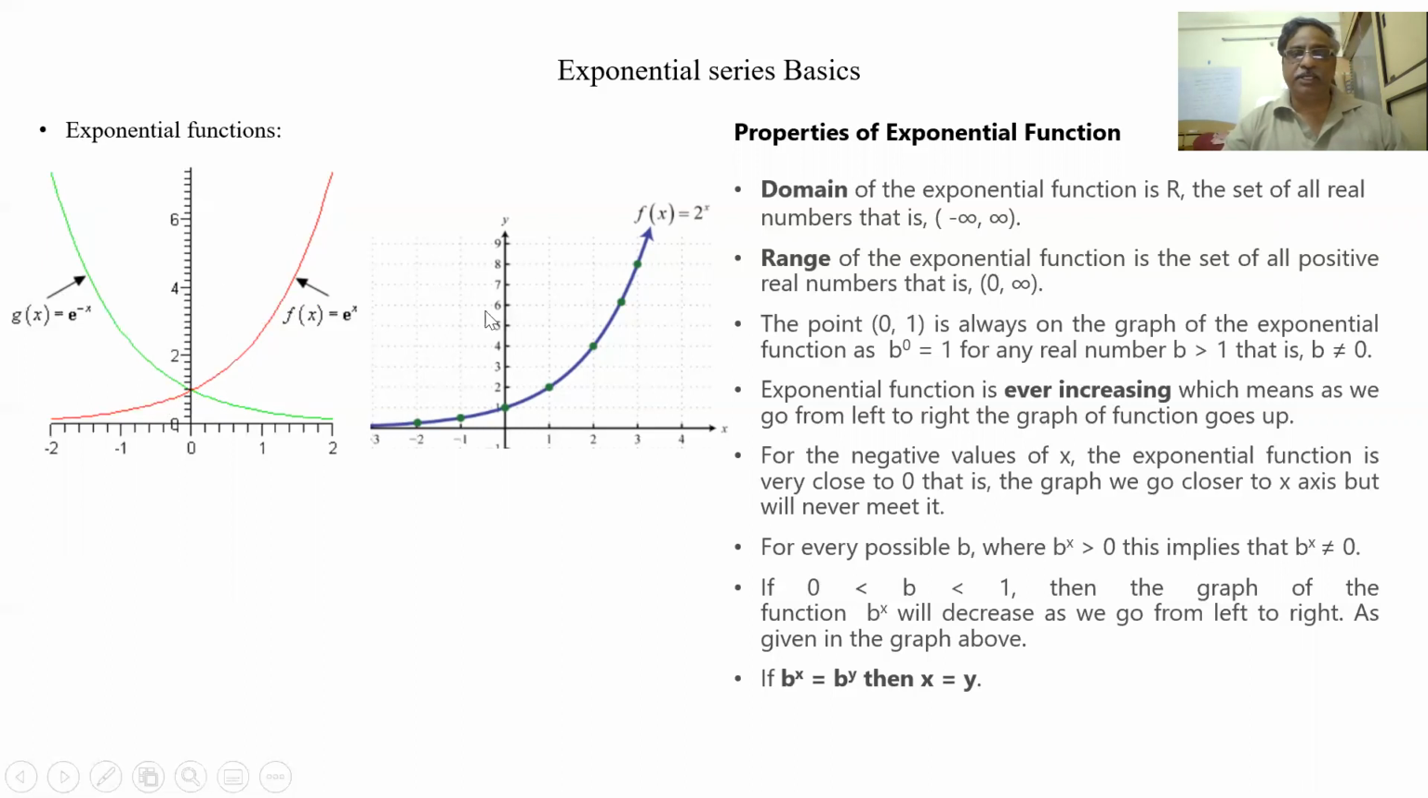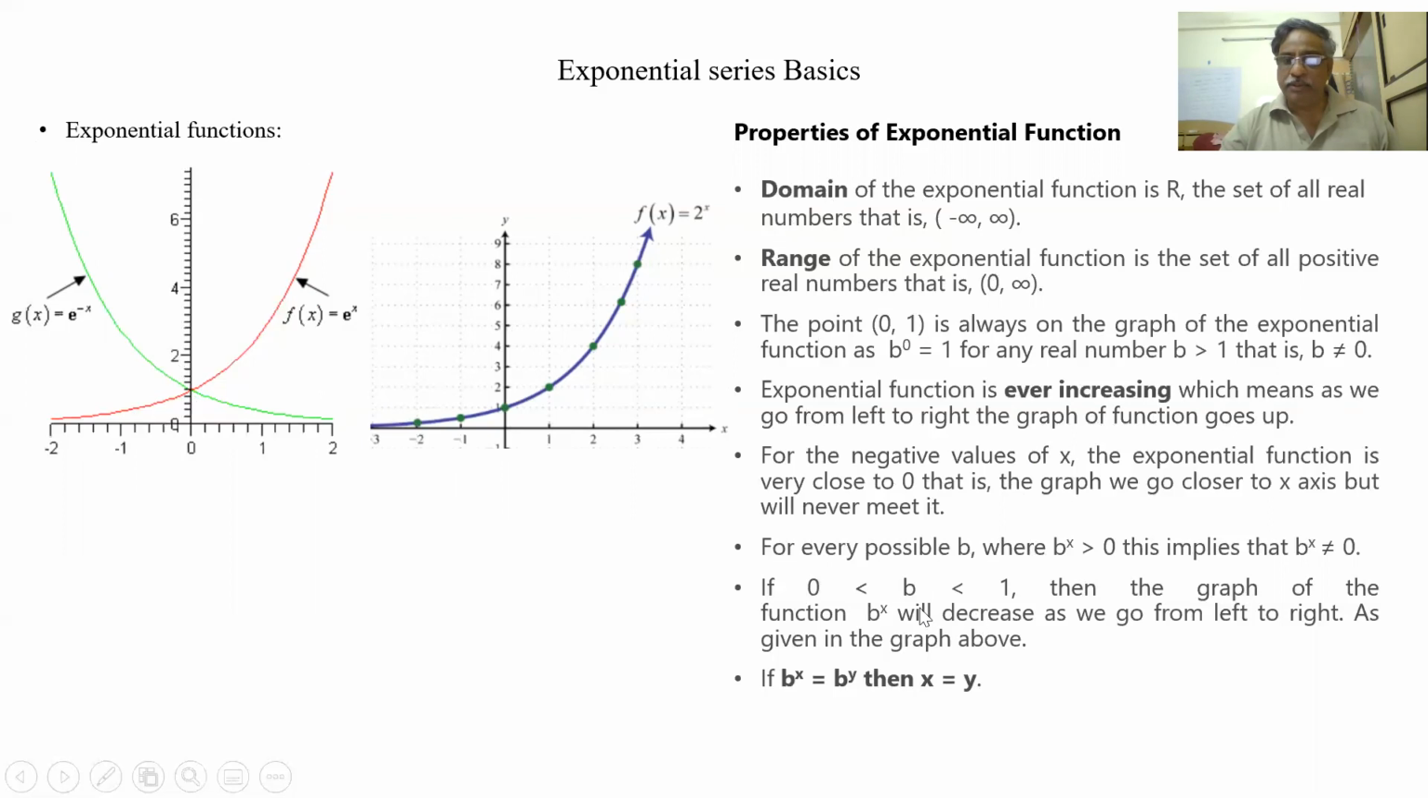So let us understand this function. Again, the domain is minus infinity to plus infinity. The range is always on the positive side, 0 to infinity. The point (0, 1) is always on the graph. Now it is ever increasing. As we go from left to right, this is increasing.